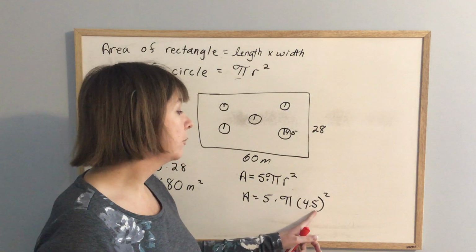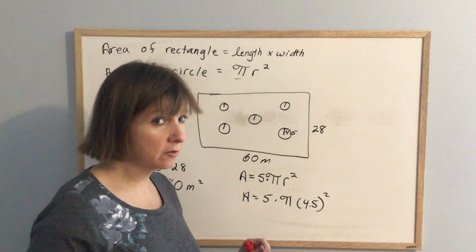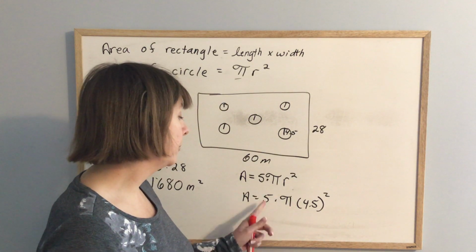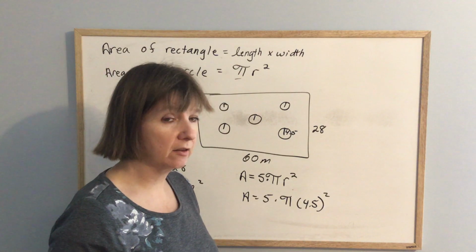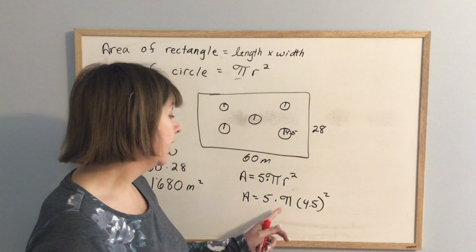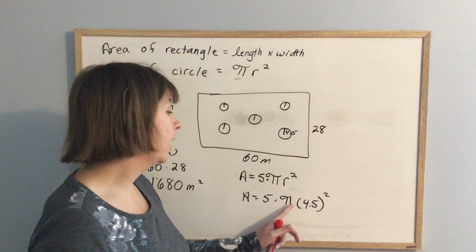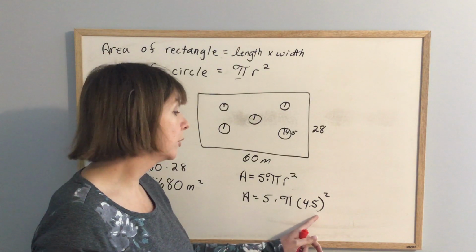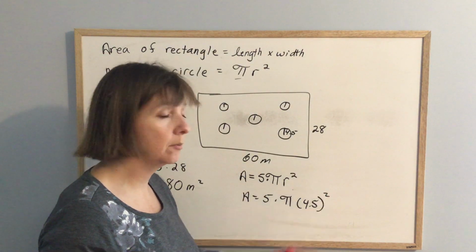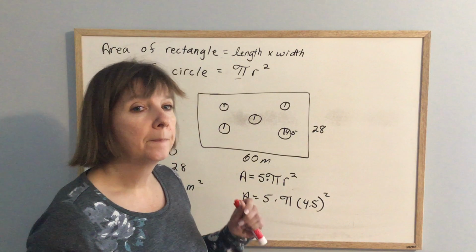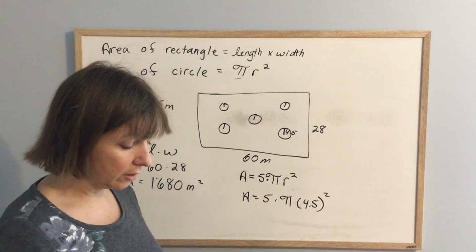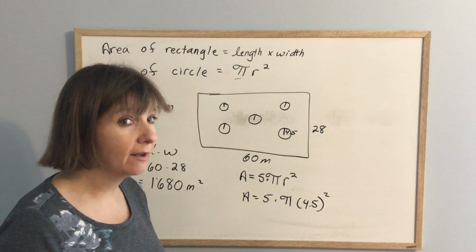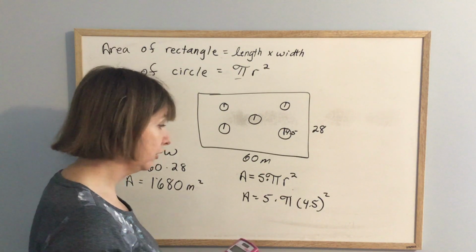So I do 4.5 squared first, and then multiply by pi and by 5, or I use the brackets on my calculator and do 5 times pi, put a bracket, put 4.5, close my bracket, and put an exponent of 2. I put exactly what I've written here in my calculator. How you do it is up to you and depends upon your calculator.